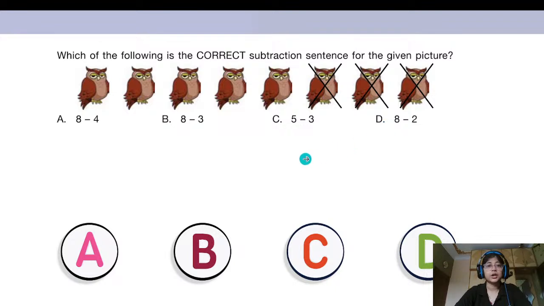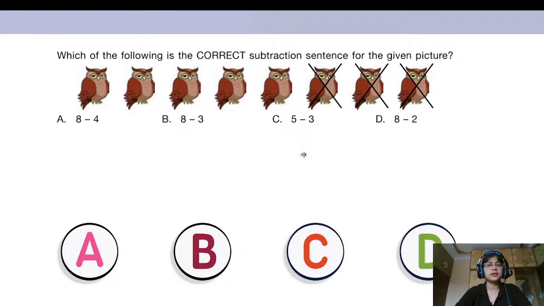Okay. So the total number of owls which are present here are 8. Now, how many owls have been crossed out? Let's check. So 1, 2, and 3. 3 owls have been crossed out, right?